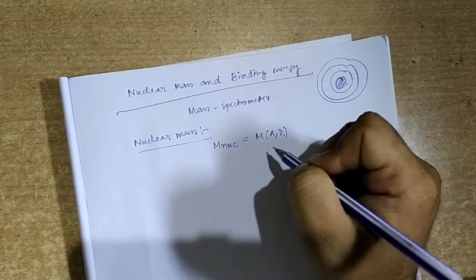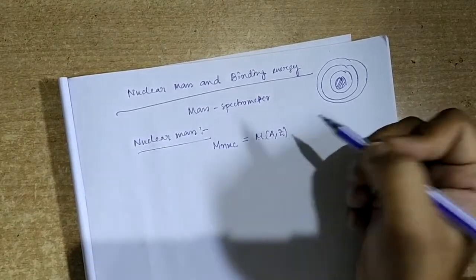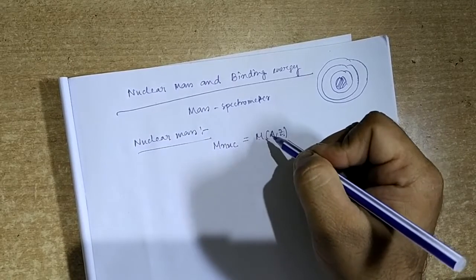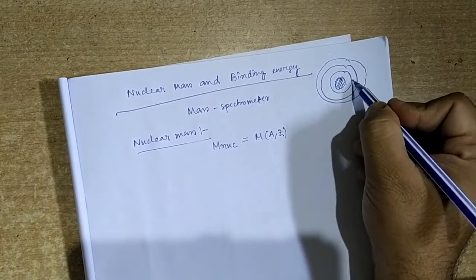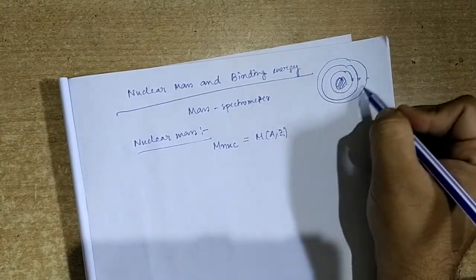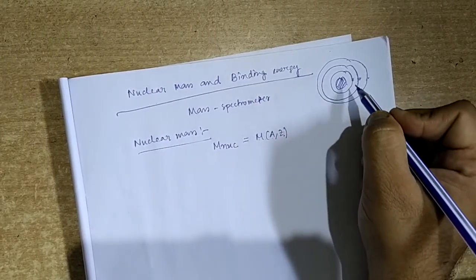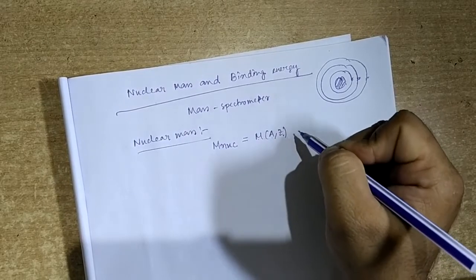So by simple mathematics we find the mass of the nucleus just by subtracting the total mass of the orbital electrons from the mass of the atom.